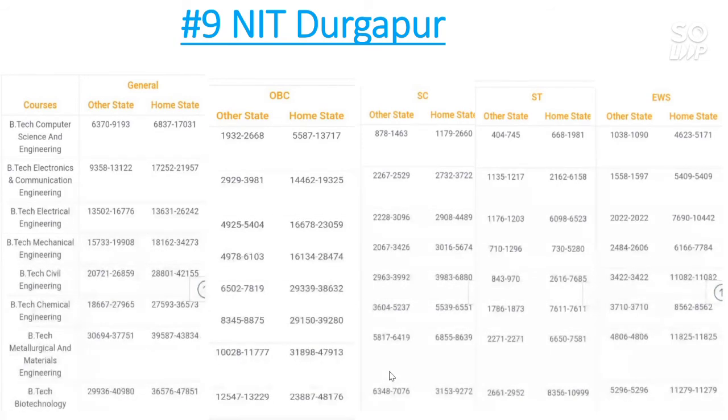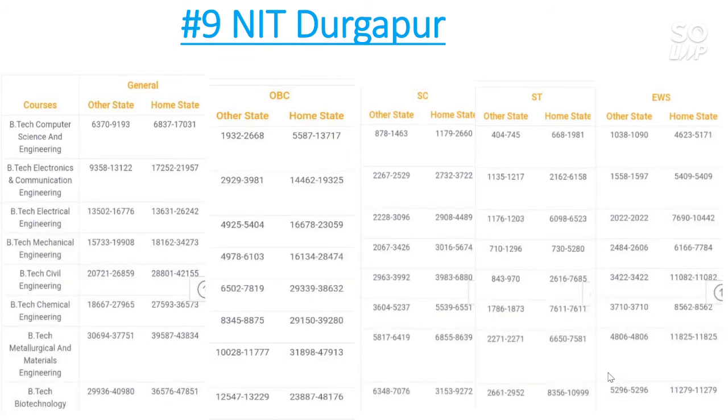For SC category, the other state cutoff is 7,000, and home state cutoff is 9,200, and ST category, the other state cutoff goes to 3,000, and for home state the cutoff is 11,000.